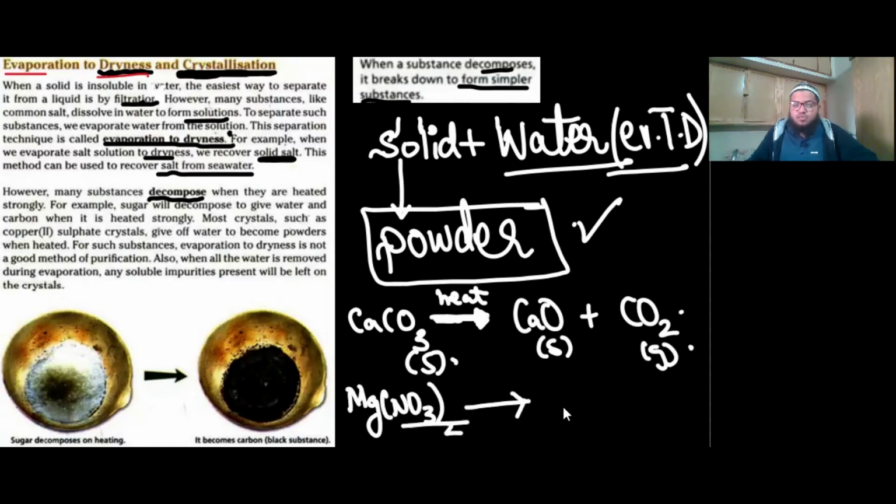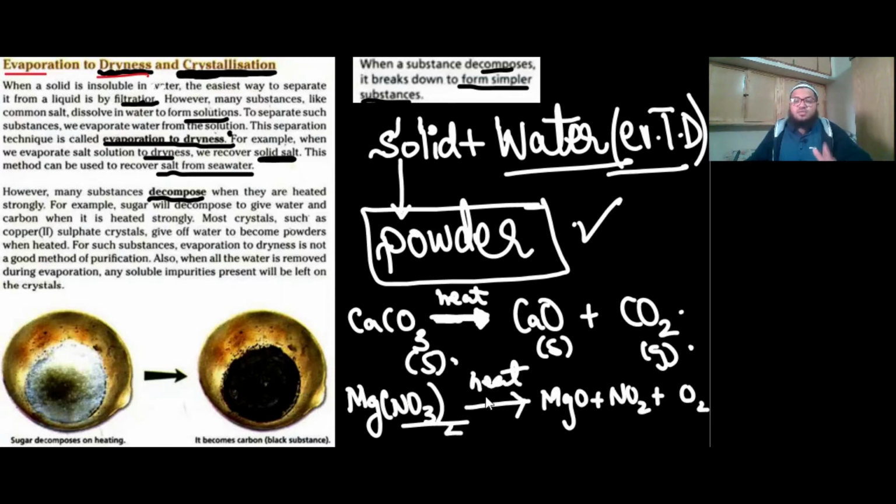It decomposes into magnesium oxide, nitrogen dioxide, and oxygen. But you don't need to know this definition. I'm just giving out this equation. It doesn't need to be remembered at your level because it's an equation from A levels. But just for the sake of explanation, when you heat a substance, it will decompose, it will break down into simpler substances.